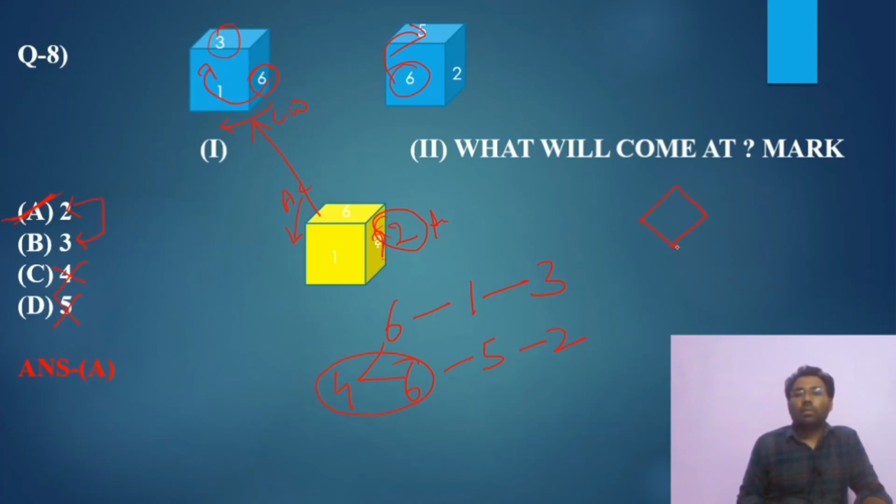Suppose I am giving you a case. Suppose this dice is there and 6 is here, 1 is here, and we have to find. Now what is the answer? Here 6 to 1 is clockwise, and here 6 to 1 rotation is also clockwise. So here what will come? 3. The answer is 3 for this.